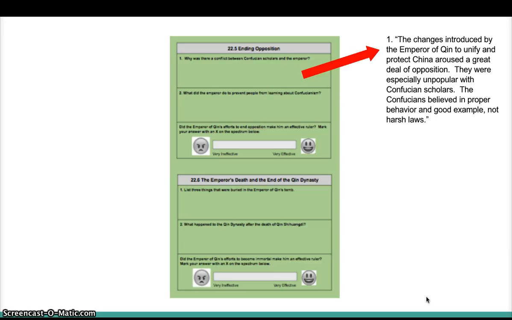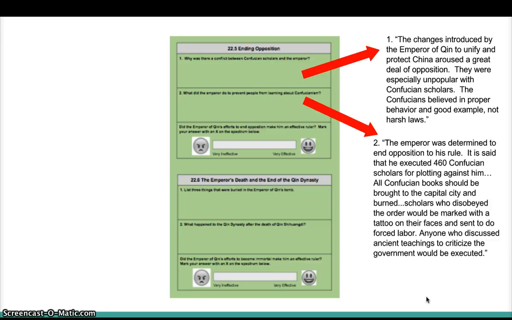So question 2 says, what did the emperor do to prevent people from learning about Confucianism? Here you go. The emperor was determined to end opposition to his rule. It is said that he executed 460 Confucian scholars for plotting against him. Later it says that all Confucian books should be brought to the capital city and burned. Scholars who disobeyed the order would be marked with a tattoo on their faces and sent to do forced labor. Anyone who discussed ancient teachings to criticize the government would be executed.